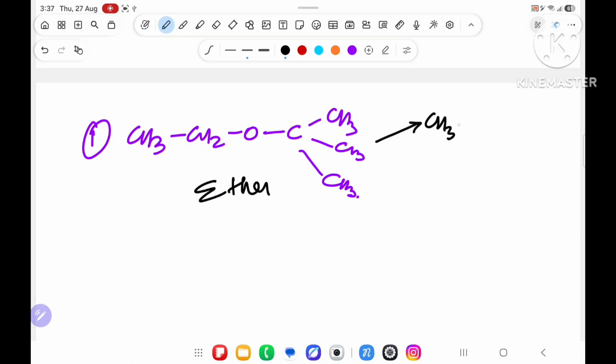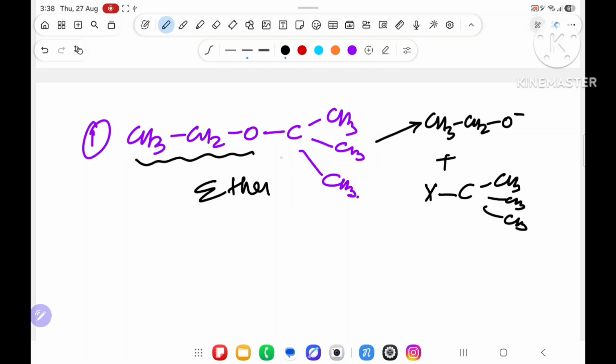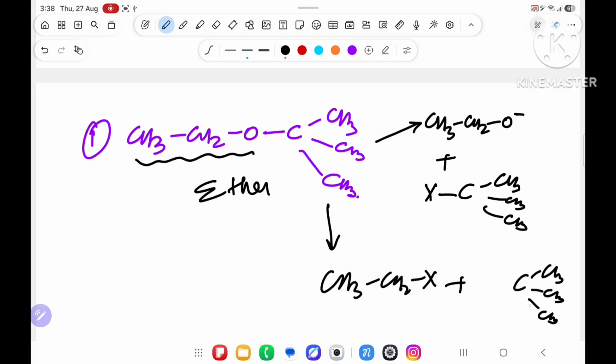One possibility you will take is CH3CH2O minus plus C(CH3)3 with X. This will go with O minus and this will go with X. Or someone will say, no sir, I can take CH3CH2X with this and (CH3)3CO minus with this. Which one is correct?